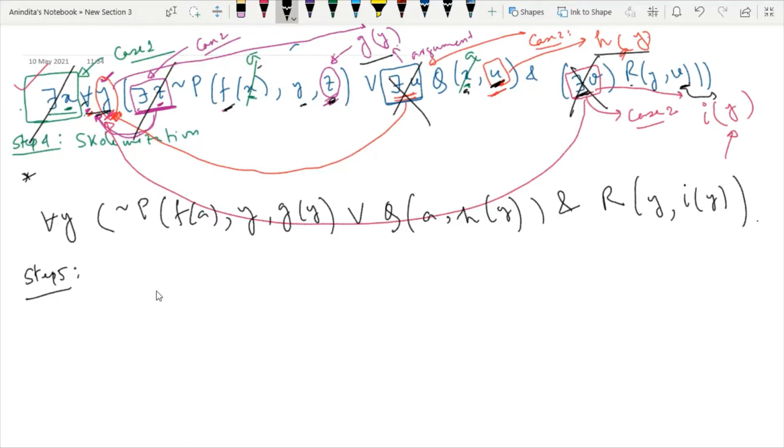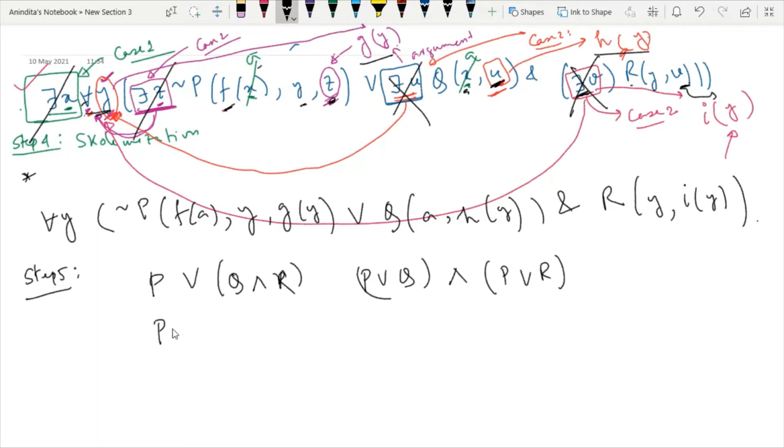If you have something in this form, P or Q and R, we can write it as P or Q and P or R. Or else, if the given format is P and Q or R, then according to distributive law we can write it as P and Q or P and R. Now we have to find out which law to apply.